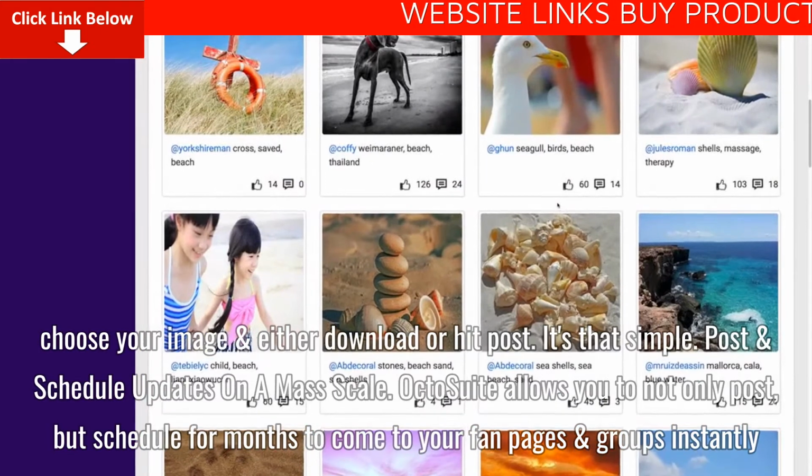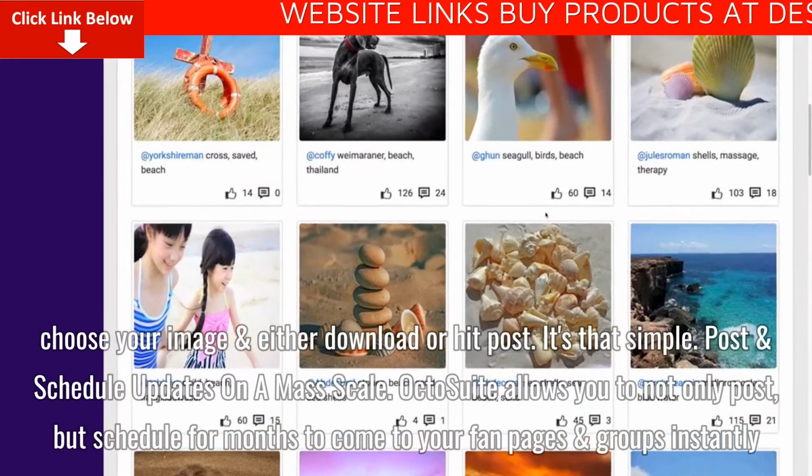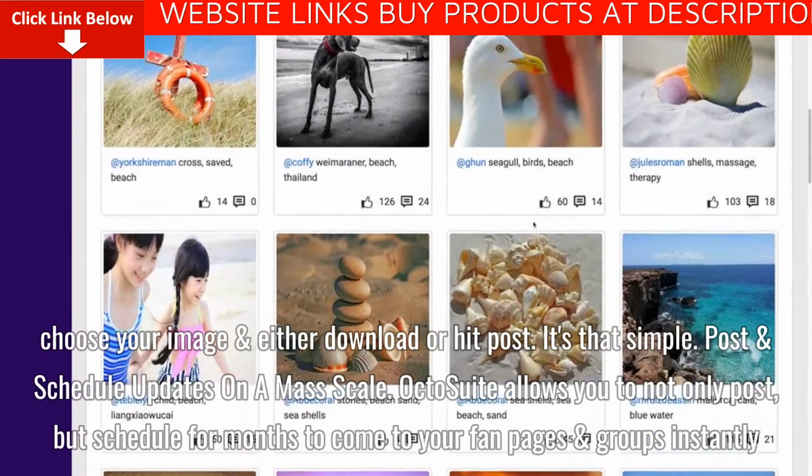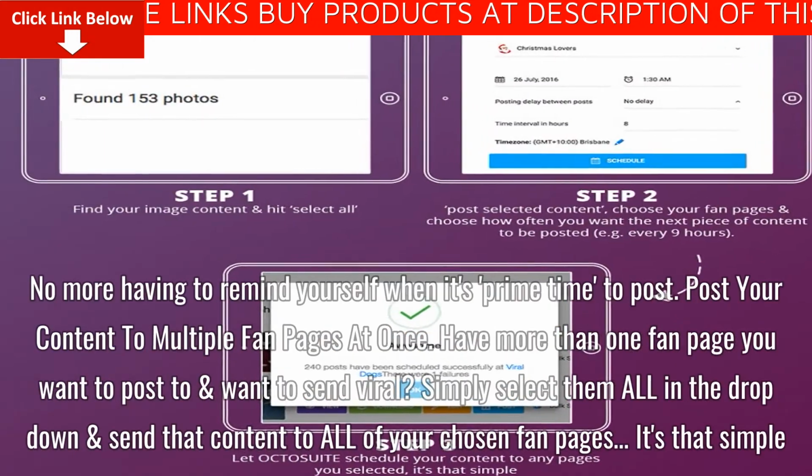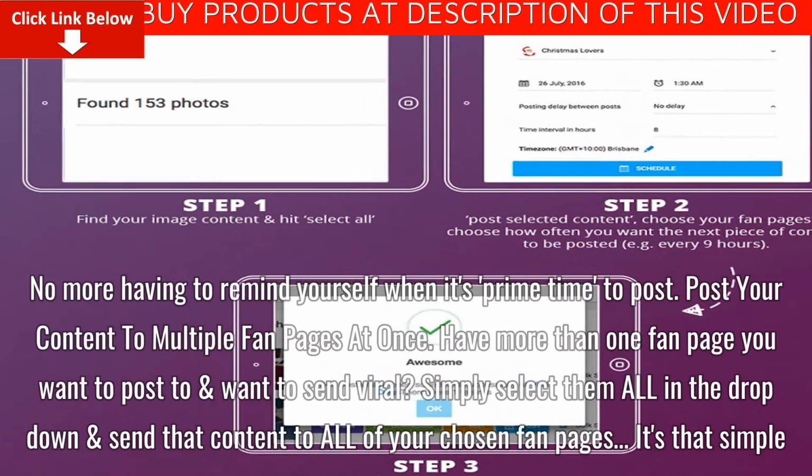Post and schedule updates on a mass scale. Octosuite allows you to not only post but schedule for months to come to your fan pages and groups instantly. No more having to remind yourself when it's prime time to post.